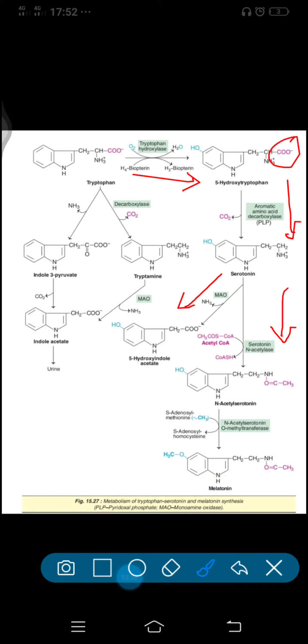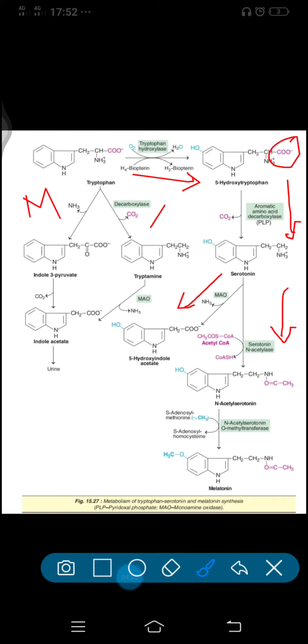Now, the metabolism of tryptophan. It undergoes by the two ways. Here you can see M denotes the metabolic pathway. These two pathways are the metabolic pathway for tryptophan. Either tryptophan undergoes deamination, that is removal of ammonia, or decarboxylation with the help of enzyme decarboxylase.